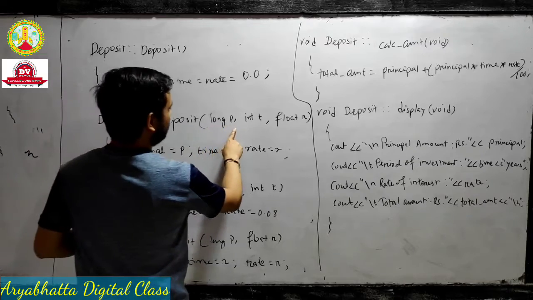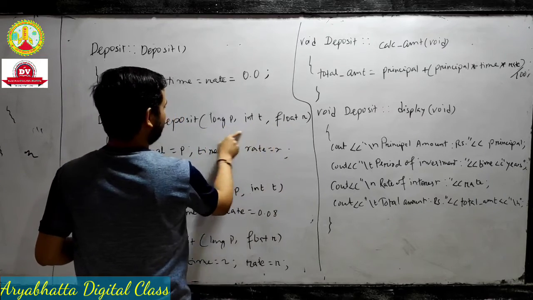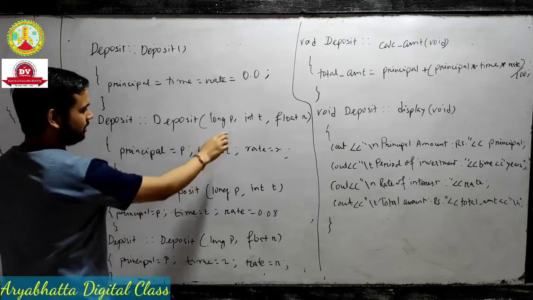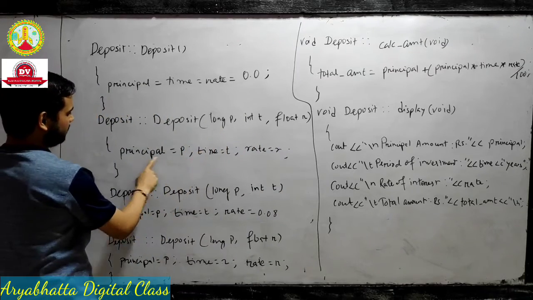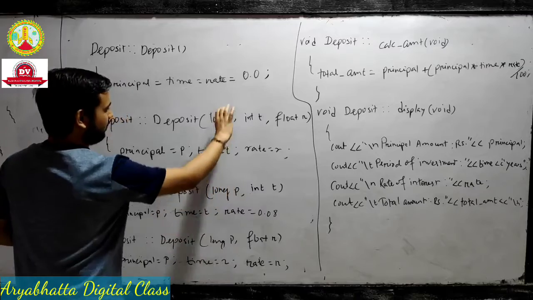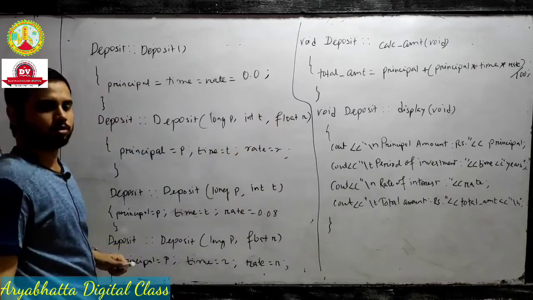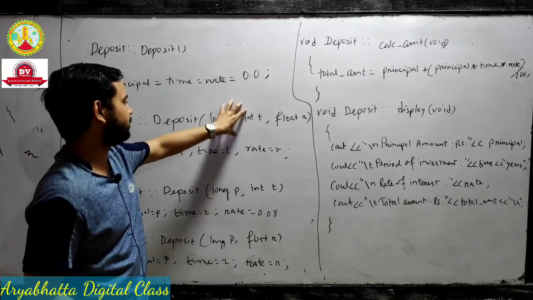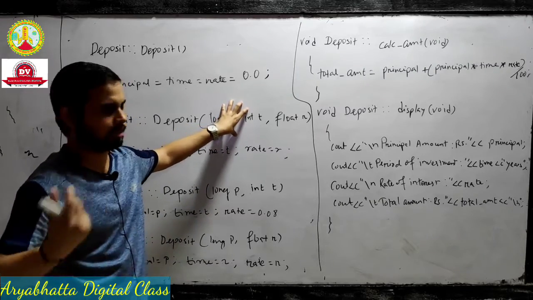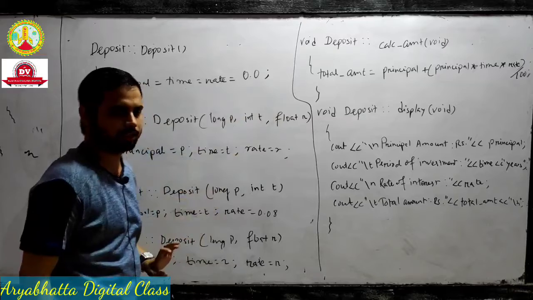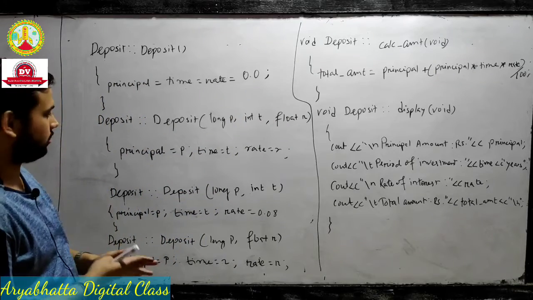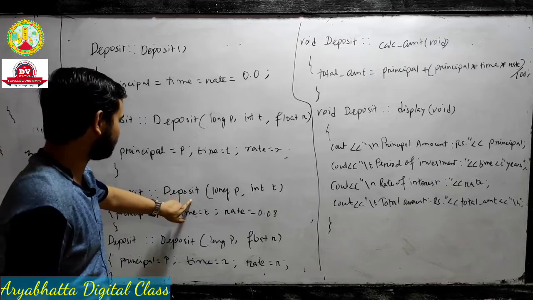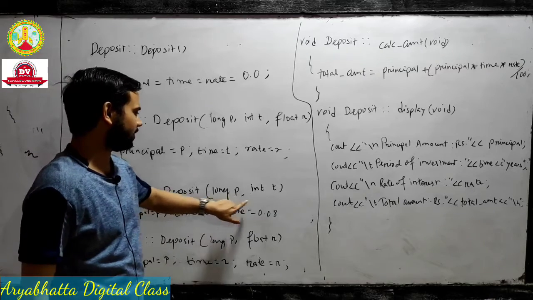Deposit long principal, int time, float rate, we declared as arguments. That's why we take principal P, time T, rate R. The value will be defined in the output. When the output comes, then we will take the value. Okay, principal amount value as a long integer, time in integer, our rate is in float. Okay. And third, you see the deposit constructor we take arguments only principal and time.